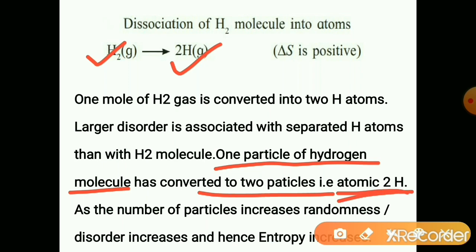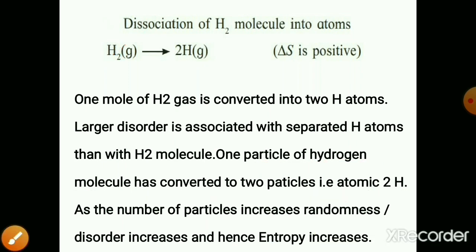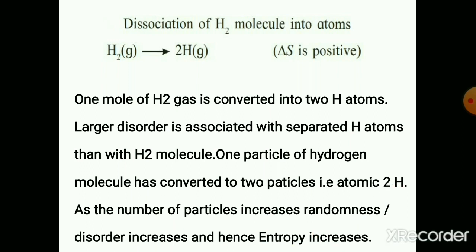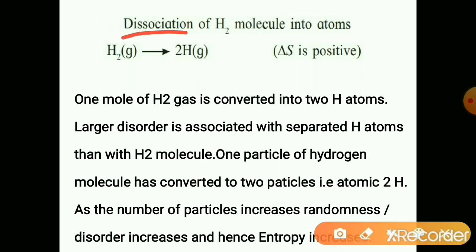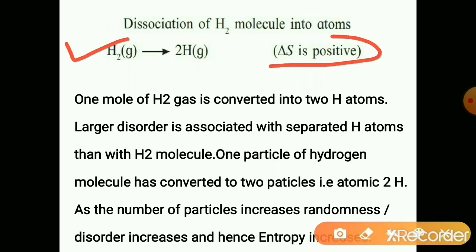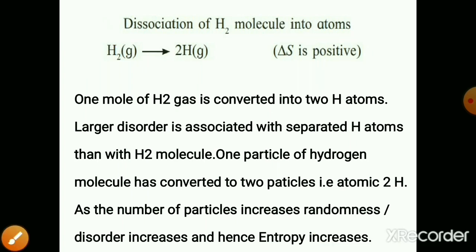As the number of particles increases, randomness increases and hence the entropy increases. So in this process also delta S is positive. Change in entropy for the dissociation of hydrogen molecule is positive.